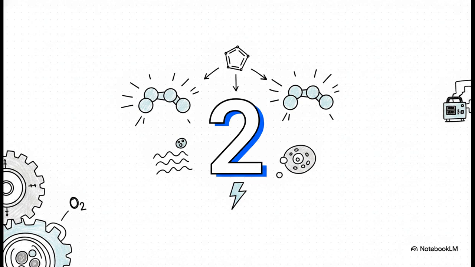Now sure, aerobic respiration yields way more energy, but this quick 2 ATP payout, that's the emergency backup generator that keeps basic cellular functions running when oxygen is scarce.